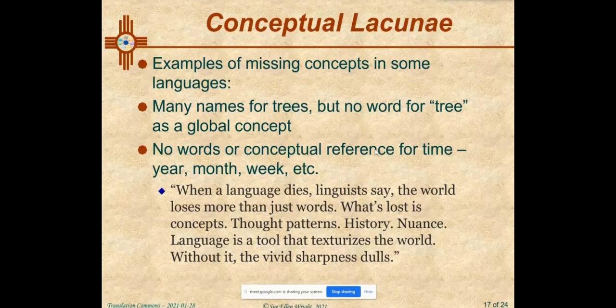In some languages, there are no words for time as we have it worked out in our major modern languages. And I found this wonderful quote. The source is in the notes on the slides. When a language dies, linguists say the world loses more than just words. What's lost is concepts, thought patterns, history, nuance. Language is a tool that texturizes the world. Without it, the vivid sharpness dulls.